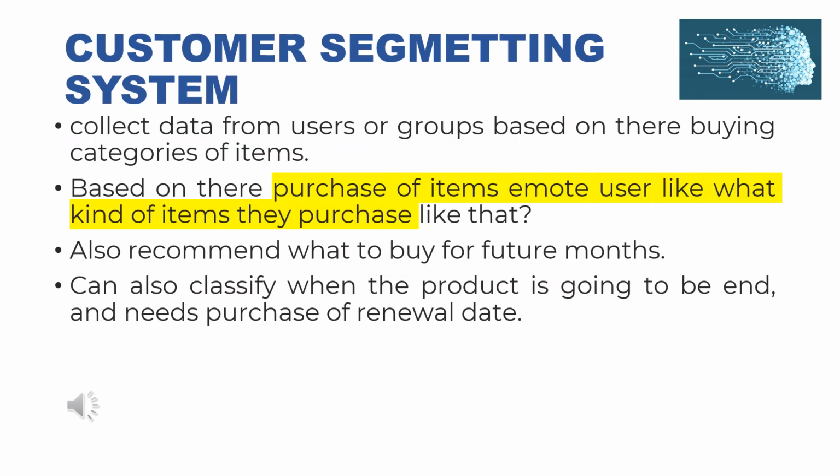Customer segmenting system. We can collect data from users or groups based on their buying categories of items and purchases. Based on the purchased items, we can determine what kind of items users purchase the most, and based on that we can recommend what to buy in the coming months. We can also classify when a product is going to run out and need renewal, and make recommendations to users based on this.